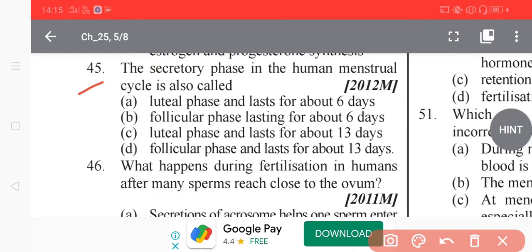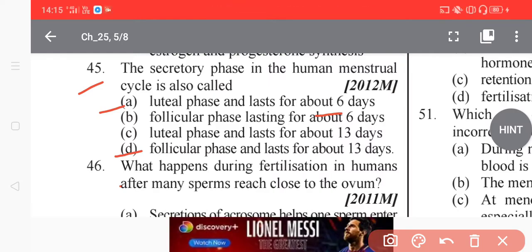The secretory phase in the human menstrual cycle is also called: the uterus phase, lasting about 6 days; follicular phase, lasting about 6 days; luteal phase, lasting about 13 days; or follicular phase, lasting about 13 days. Do you have any answer? Tell me, students. Basically, the menstrual cycle is a scientific term, not a normal term.